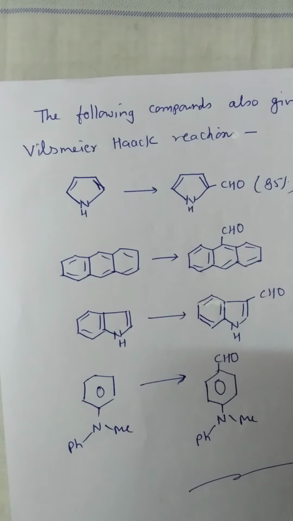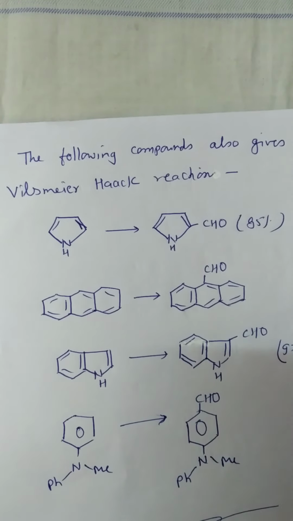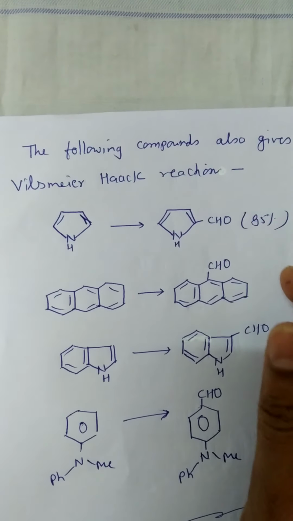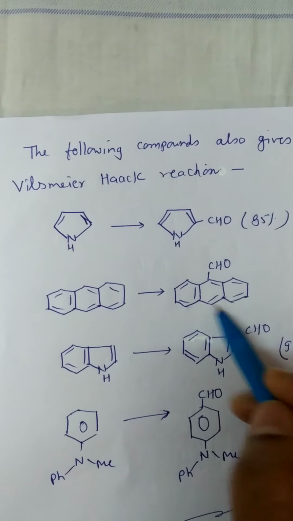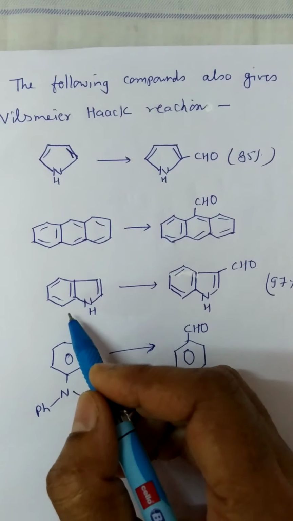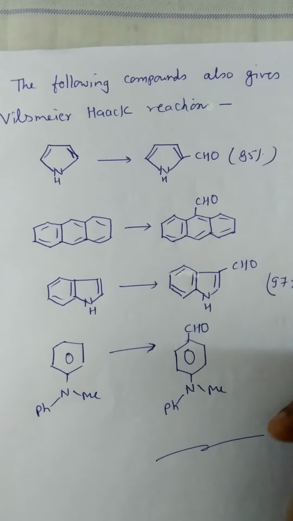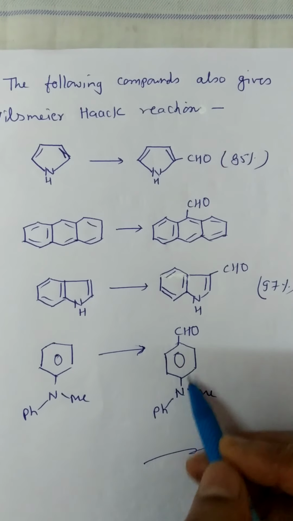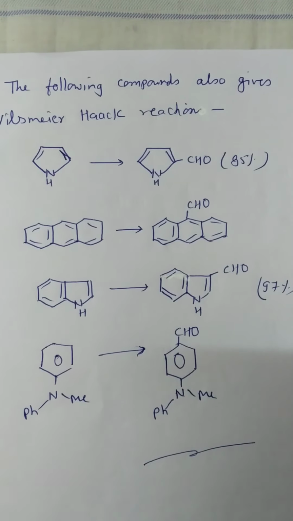Some other compounds can also be formylated by the Vilsmeier-Haack reaction. These are pyrrole, formylated at position 2 and 85% yield is obtained, and this is anthracene, formylated at the 9 position, and in the case of indole, it is formylated at position 3 and a 97% yield is obtained, and this compound is formylated at position 4 and we get the formylated compound.